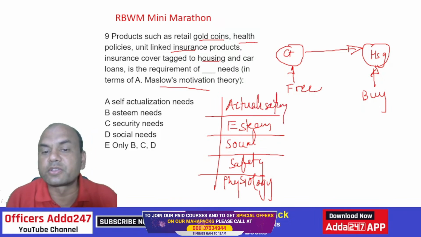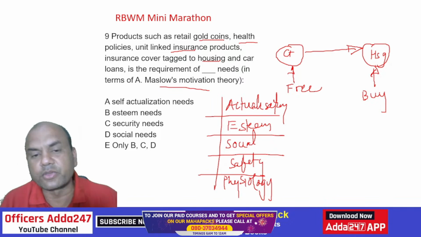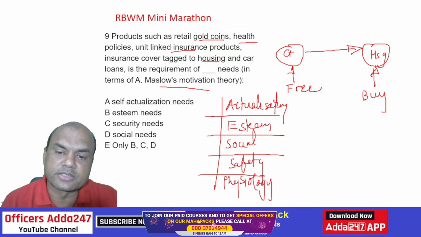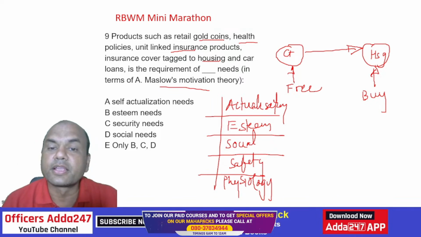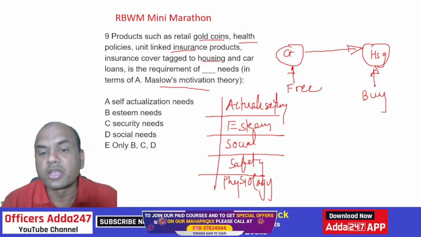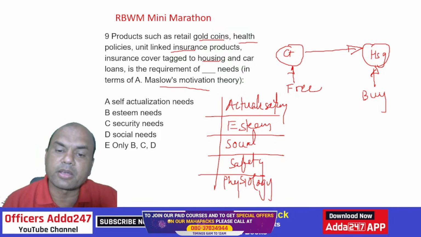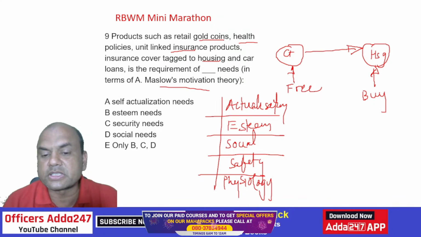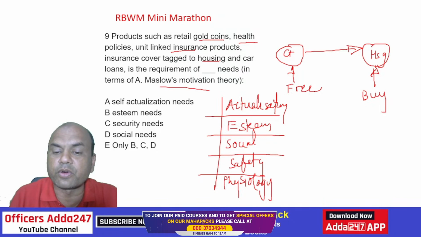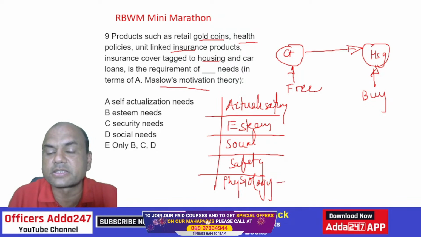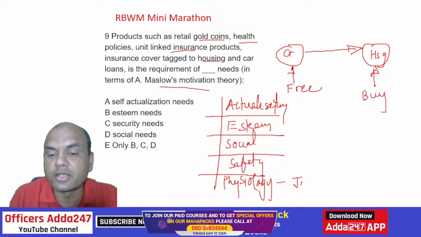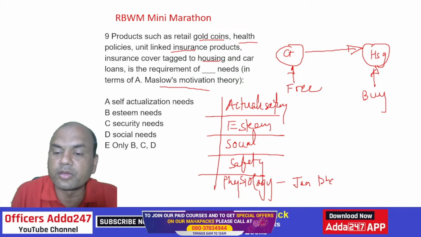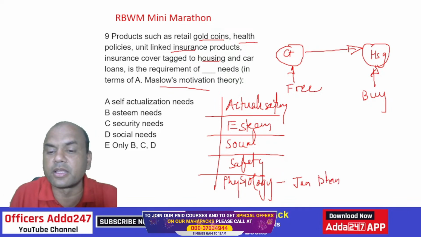So these are the 5 levels of Maslow's hierarchy. Now in this hierarchy, remember 3 plus 2. Importantly, the physiological level is for the basic channel, the Jandhan account.